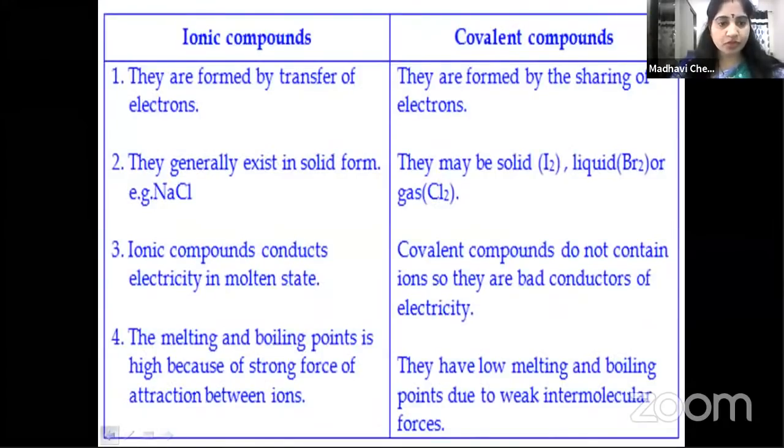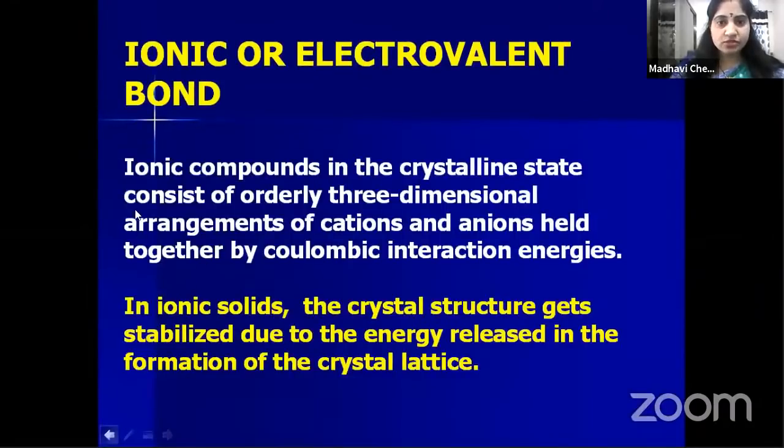During the formation of lattice. So children, ionic compounds in the crystalline state consist of an orderly three-dimensional arrangement of cations and anions. Just now we have seen in case of sodium chloride how the Cl minus ions and the Na plus ions are arranged. These cations and anions are held together by Coulombic interactions, that is called electrostatic interaction. So during the formation of this crystal lattice, they release some energy.